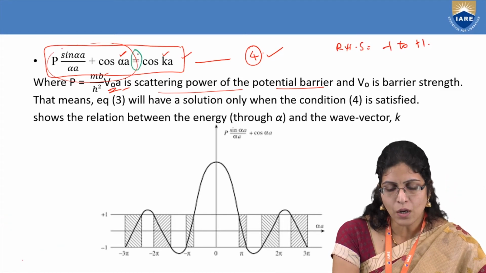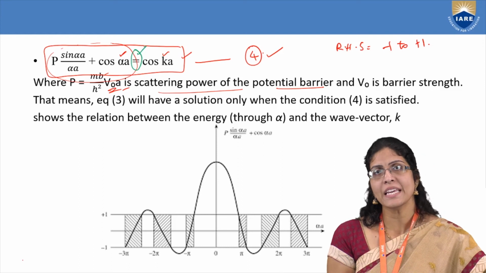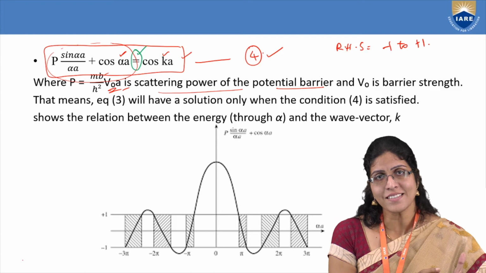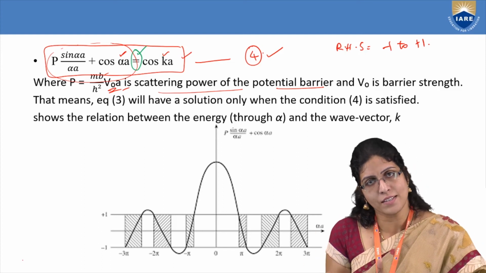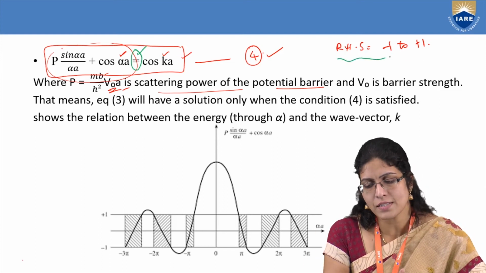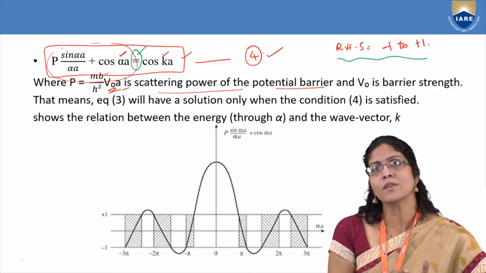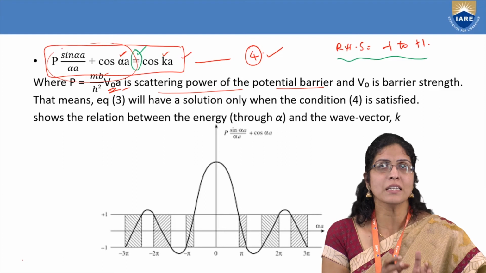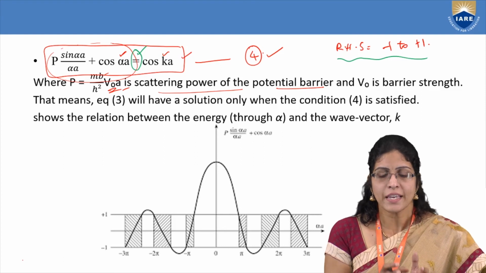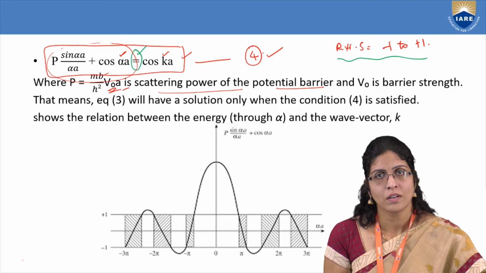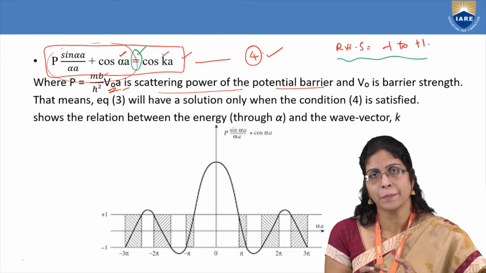So if this equal to has to be satisfied, then all the values of LHS should be the same as the RHS. Now you have the RHS values between -1 to +1. So for all the values of alpha a for different scattering powers P, the LHS should fall between -1 and +1. Am I right or wrong? Because there is an equal to sign in the middle.